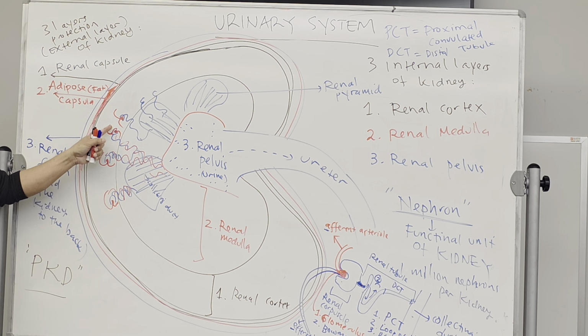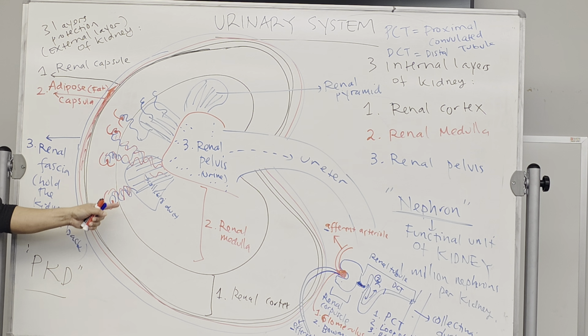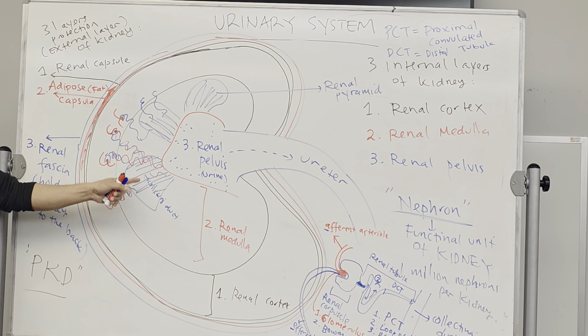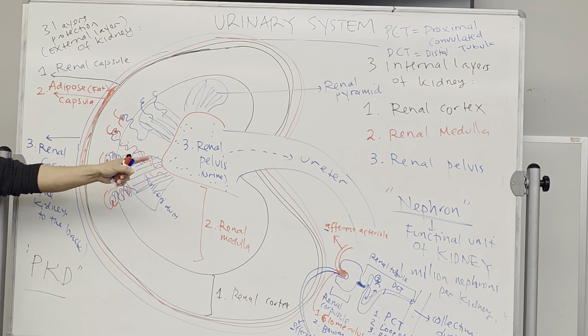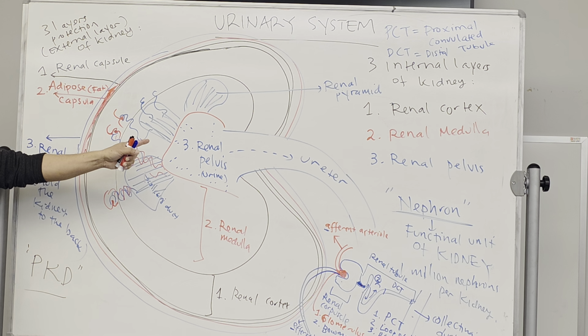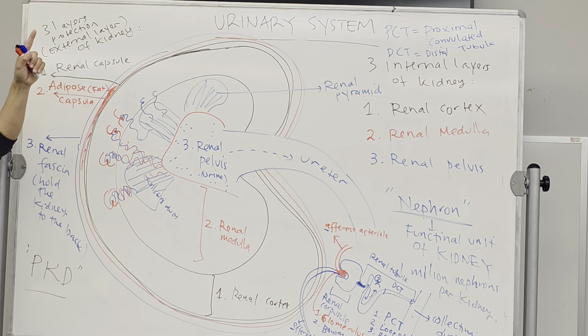The corpuscle usually on the cortex. The tube will be mostly in the renal medulla. And the final product, the urine, will be dumped into the pelvis. So pelvis will consist of urine, water over there. Again, when you dissect them, you should be able to see them. Sometimes you still see the urine in it.